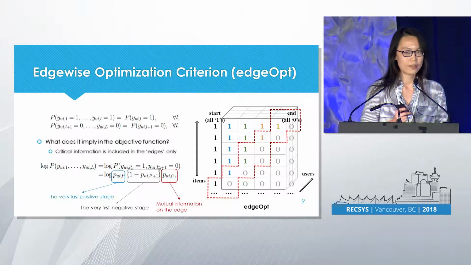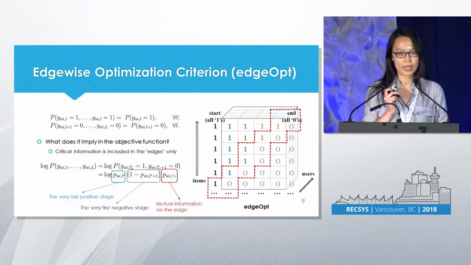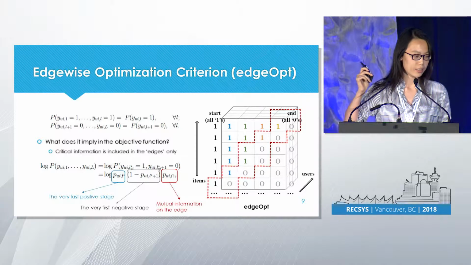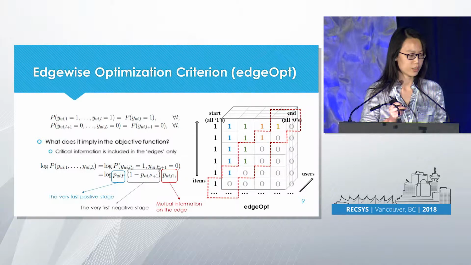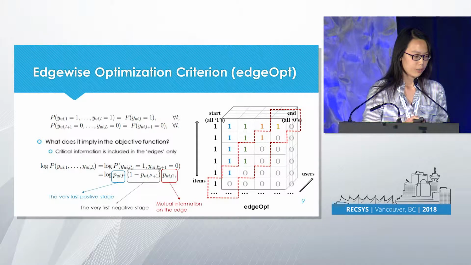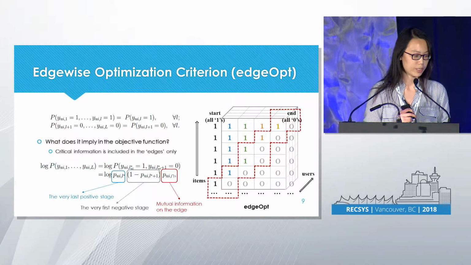For each positive item for each user, we are going to locate the last positively interactive stage. We update the associated parameters. That's where the monotonic scoring function comes in. Then we're going to sample some contrastive examples. We're going to locate the last non-interactive stage and update the associated parameters.